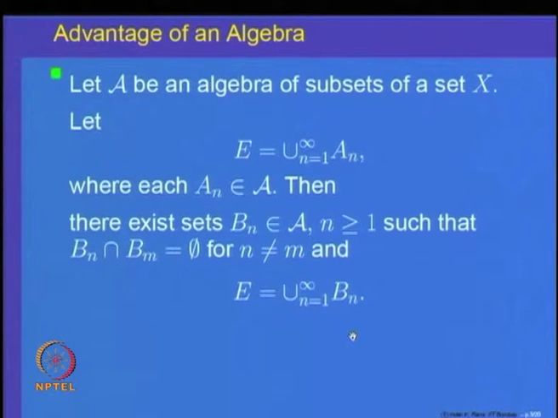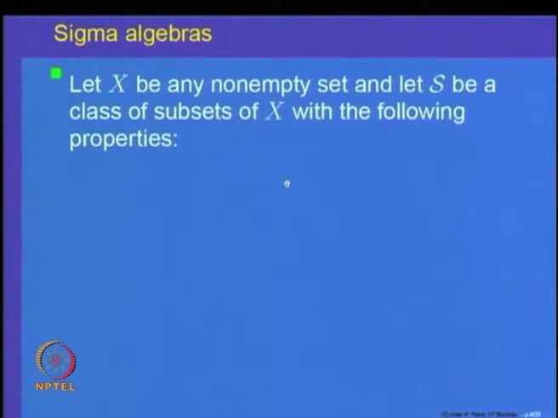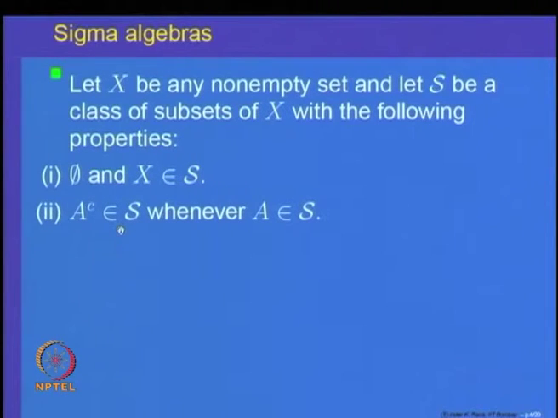So, let us now start with a class which is slightly stronger than algebra. So, that is called a sigma algebra. So, let us start with X, a non-empty set, and let S be a class of subsets of the set X with the following properties. 1, the empty set and the whole space are elements of it, like in a semi algebra, like in an algebra. 2, A complement belongs to S whenever the set A is in S. That means, the collection S is closed under taking complements, as in the case of an algebra.